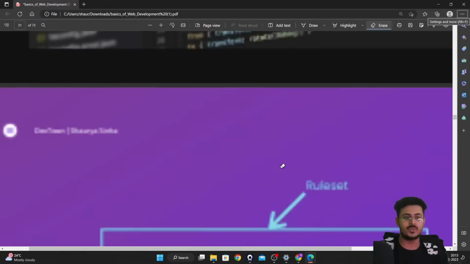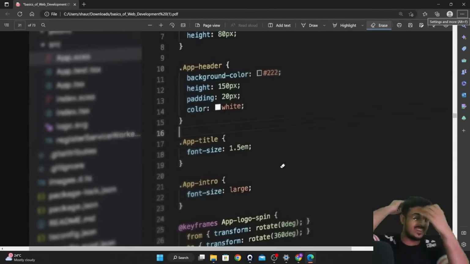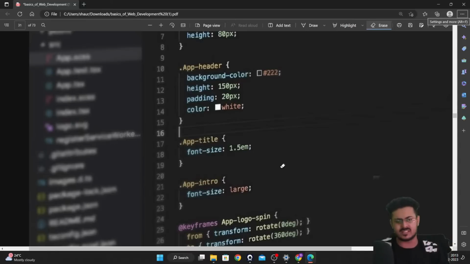The first thing that we need to do is understand the code. Usually your CSS code is the largest code of your entire website. You have to write many lines of code, guys. If you're writing 10,000 lines of code in HTML, usually your CSS code would be more than 50,000 or 60,000 lines of code. CSS is a very important part of your code that you need to understand.